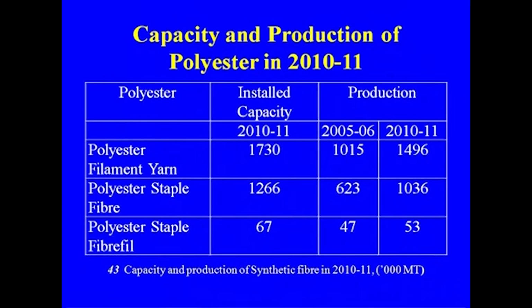This is the capacity and production of polyester in India, and we have polyester filament yarn, staple fiber and so on. So, these are the three categories of polyester that are available, and this is the installed capacity, and this is the production. All the figures are multiplied by 1000 tons.